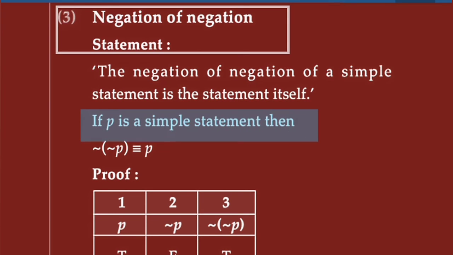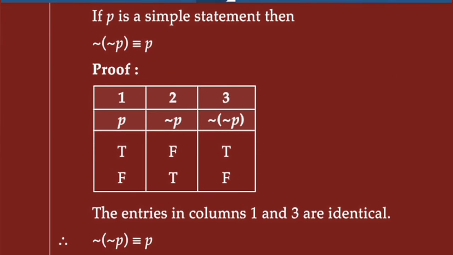If P is a simple statement, then negation of negation P is equivalent to P. See here the table. First write the P statement, and its truth values are T and F. The negation P is the opposite: the opposite of T is F, the opposite of F is T. Then negation of negation P means the opposite of this. If here F, then we write T, and if here T, then we write F.